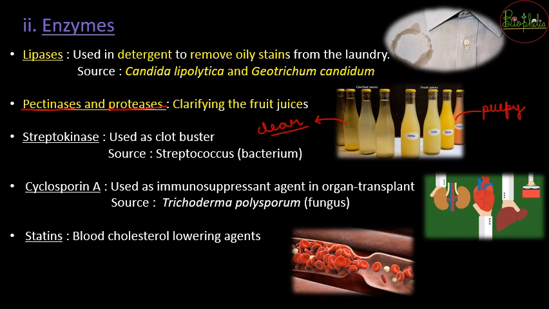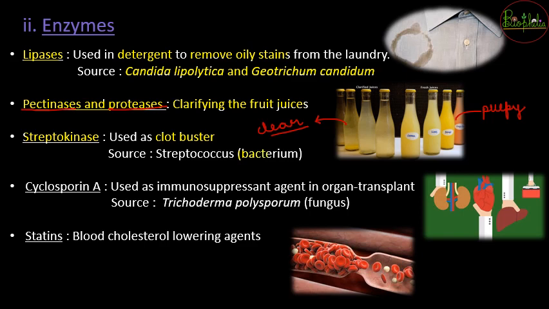Third example है about streptokinase. Streptokinase is used as clot busters, यानी the patients who have clots in their veins or arteries or capillaries, जहाँ पे भी clot होगा on the blood clot, that clot is going to be dissolved by this enzyme called as streptokinase. So streptokinase कहाँ से आएगा?